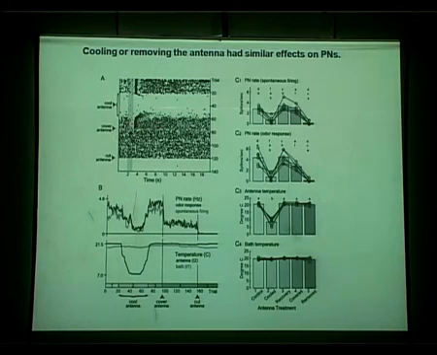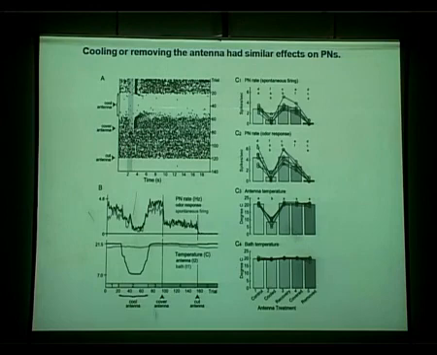Then we want to see whether this activity is generated extraneously or not. So we cover the antenna with an odor-impermeable mixture of Vaseline and mineral oil. You can see that the odor response vanishes, but the baseline activity persists. So it is not something extraneous to the antenna which causes this activity.